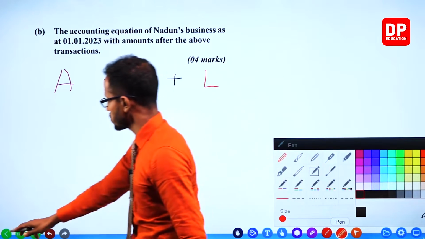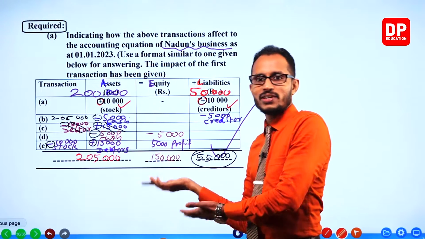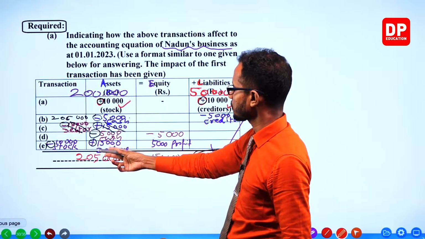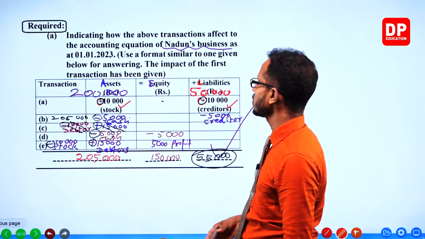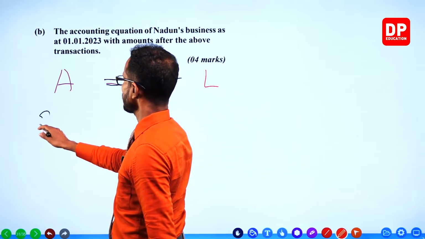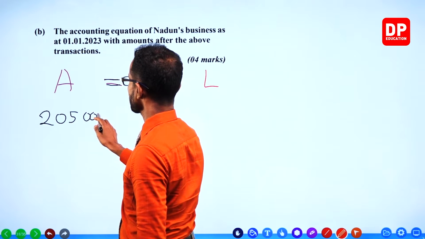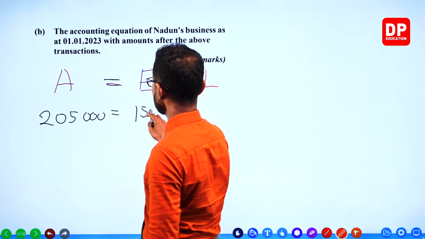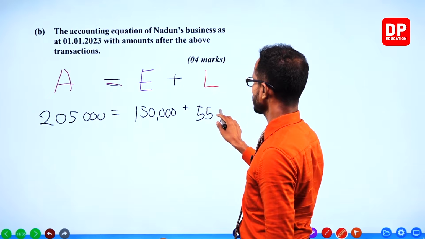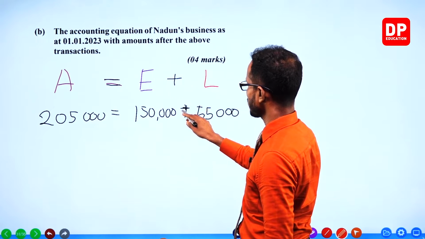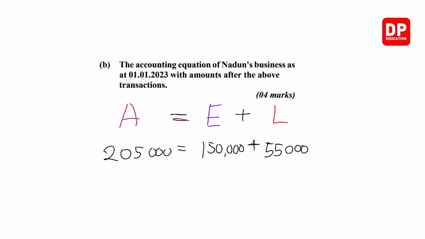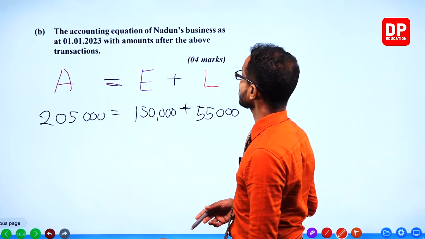How much of assets did we calculate? 205,000 assets, 150,000 equity, 55,000 liabilities. That's what we have right here. That's it. You can earn 4 marks from that.